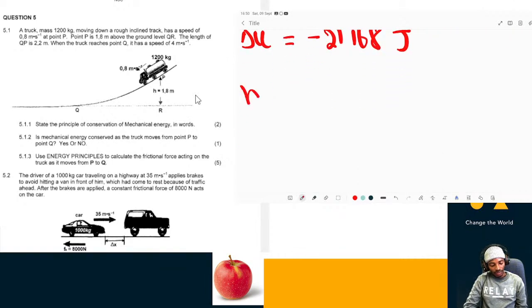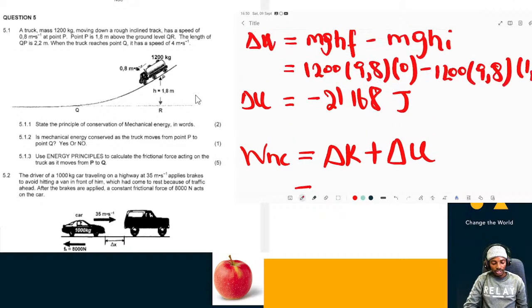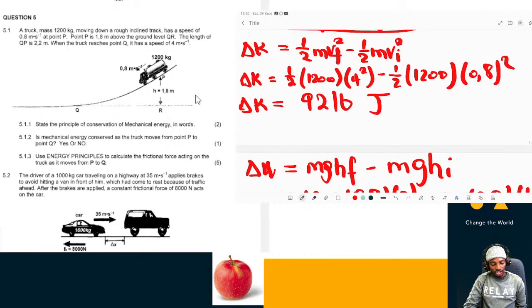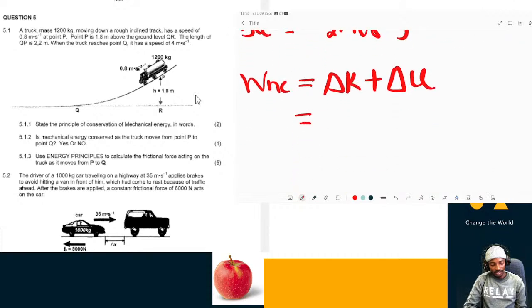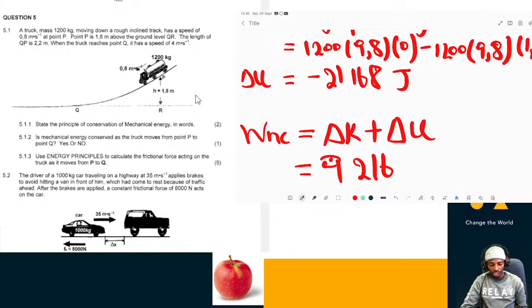Now substituting back into the original equation: change in kinetic energy plus change in potential energy. The change in kinetic energy is 9,216, and the change in potential energy is minus 21,168.